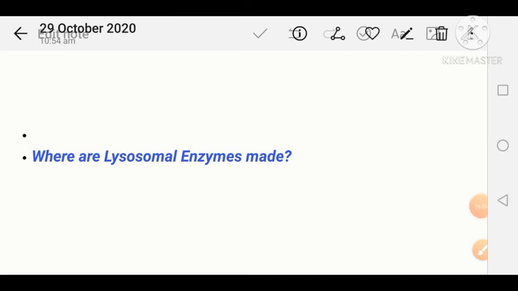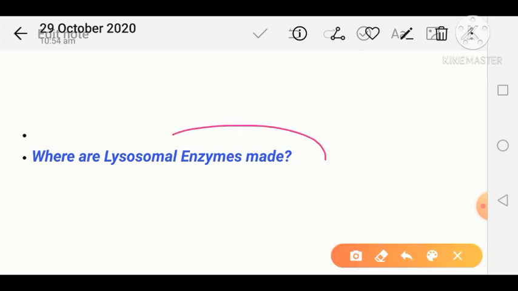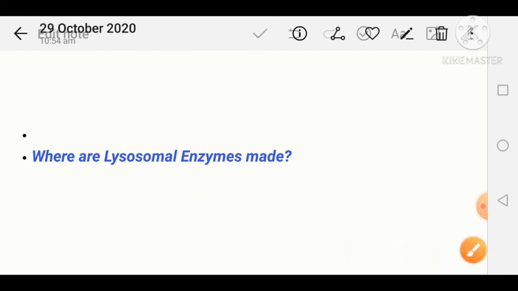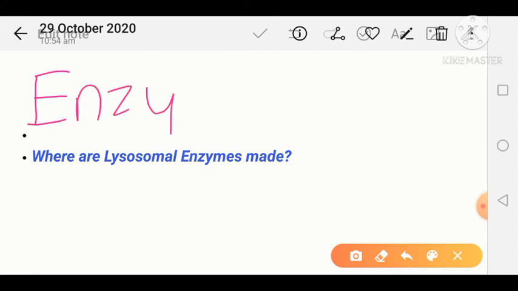Now the very important question arises in front of us: from where are these lysosomal enzymes produced? As I already told you, first try to understand what is meant by enzymes. Enzymes are nothing but proteins.